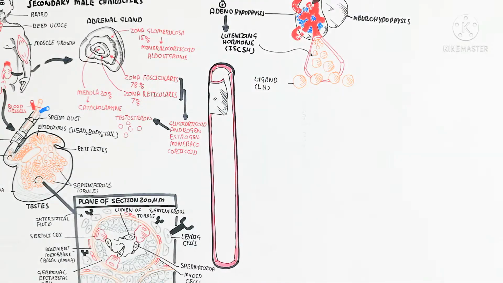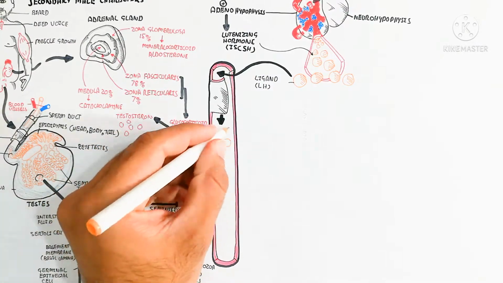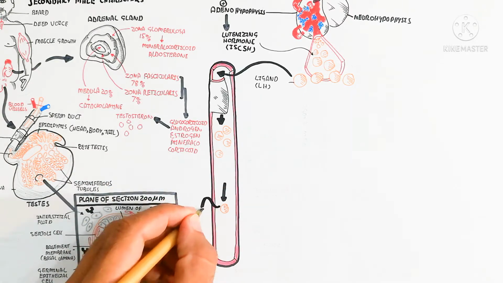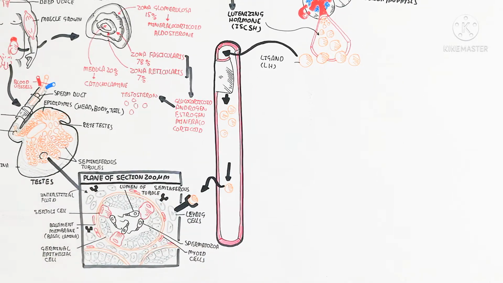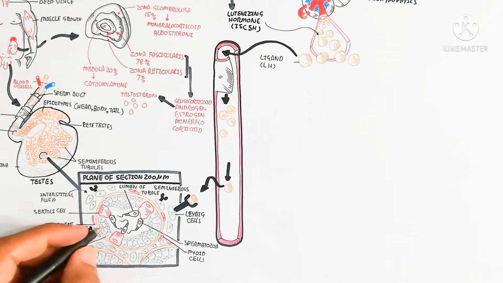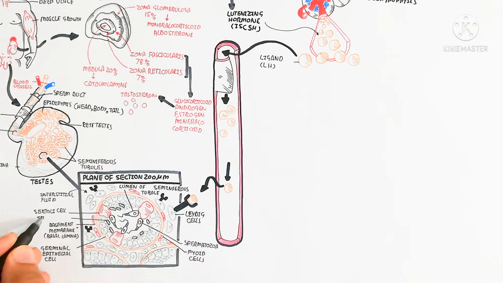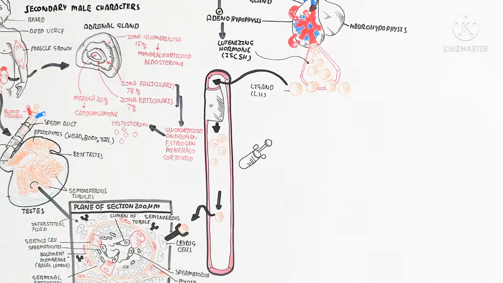The important thing is that the production of testosterone is different from the targeting of testosterone to the cell, because testosterone is lipophilic, so it can cross the membrane. That means testosterone moves directly inside, and no receptor is required. In this way, you can see the luteinizing hormone binds with the Leydig cell receptor, the luteinizing hormone receptor. Here you can see the spermatocyte which differentiates.